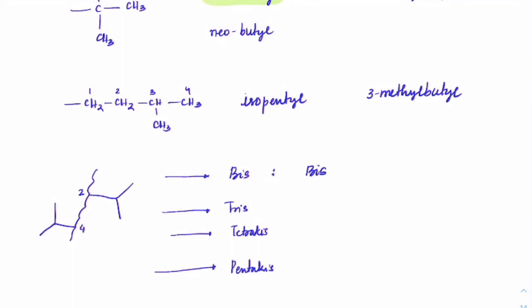Write it with the bracket that they are isopropyls. To mention where exactly they are located, we write 2,4 isopropyl. This is the way you can write it.